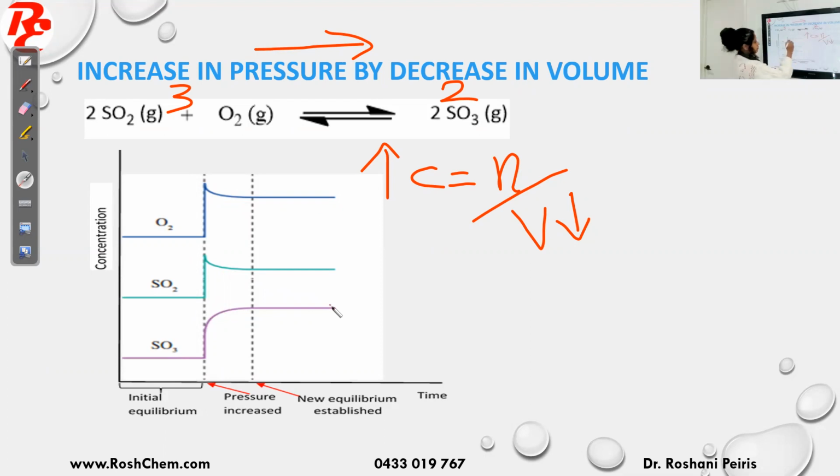After this point the concentrations become constant. Therefore, I can say the new equilibrium was established. When it reached the equilibrium, the concentrations became constant again.